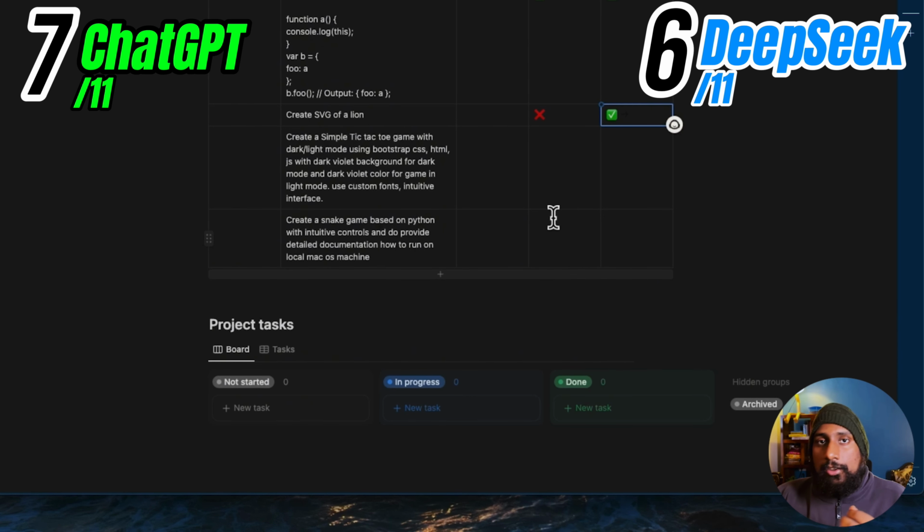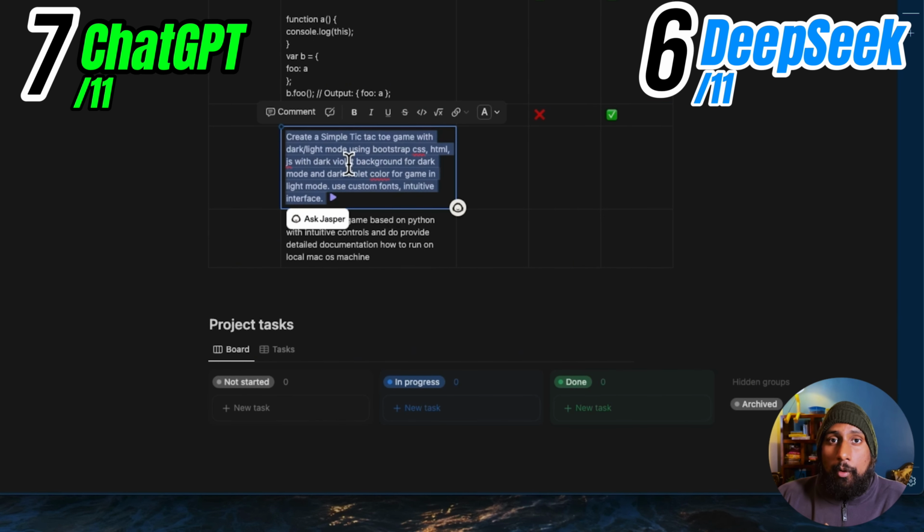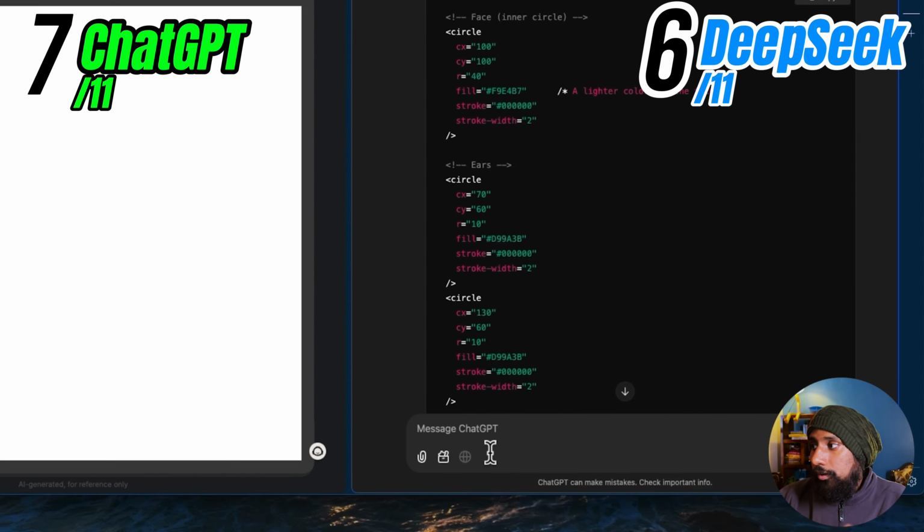So I've added this in using Bootstrap. I'm very specific about this: Bootstrap, CSS, HTML, JS, with a dark violet background for the dark mode and a dark violet color for the game in the light mode. So let's see if both can actually perform this, and let me enter this. Let's just wait for the outcome here.